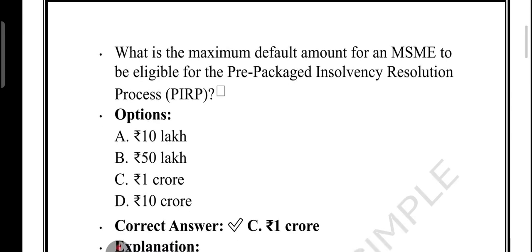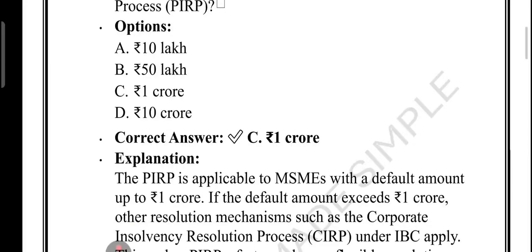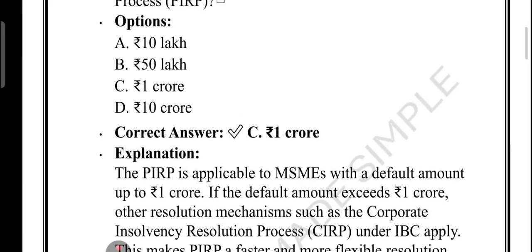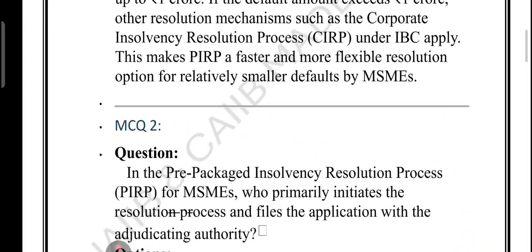CIRP means Corporate Insolvency Resolution Process, which happens under the IBC, Insolvency and Bankruptcy Code. You can think of it like this. If you owe 90 lakh, you can use the faster PIRP, but if you owe 1.5 crore, you have to go for CIRP, and CIRP takes more time and is more complex. Let's check the other options. 10 lakh, 50 lakh, 10 crore, these are wrong. So what we learned from this question is that PIRP is only for MSMEs where the default is less than 1 crore. For more than 1 crore, use CIRP. The PIRP advantage is that it is faster, simpler and cost effective.